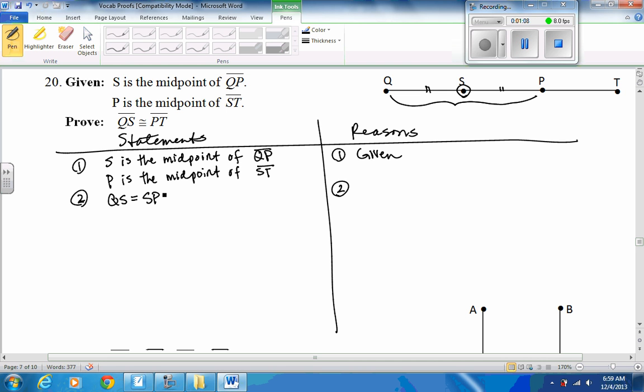Those measures are equal. Which one is that? Is that the definition of a midpoint or midpoint theorem? If you're looking for it, you need to pause the video and take a second to look for it. That's fine. But I'm going to go ahead and say it's the definition that says the measures are equal. If you wanted to say congruent, we'd be using the theorem.